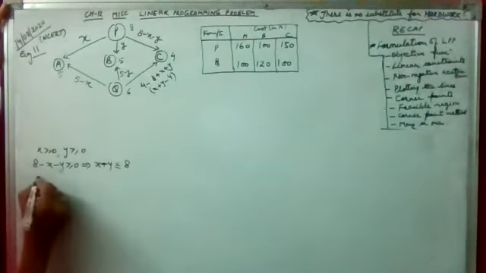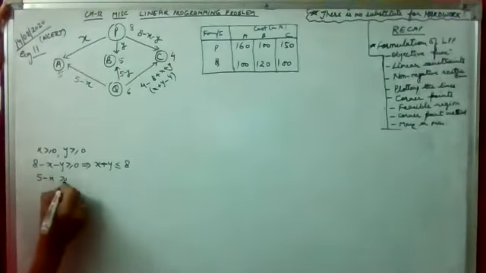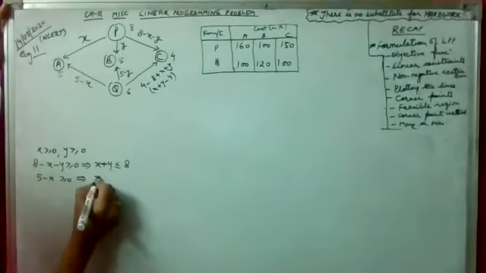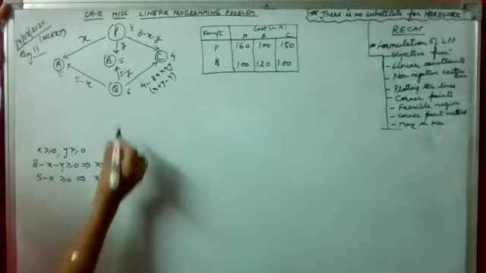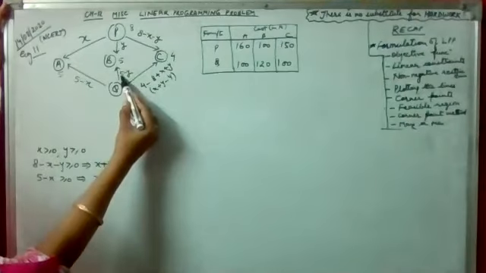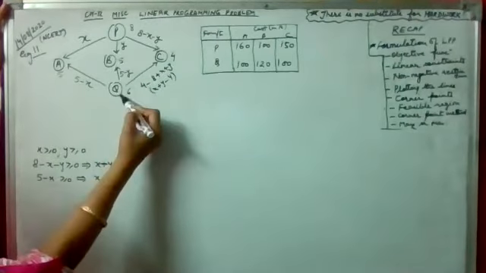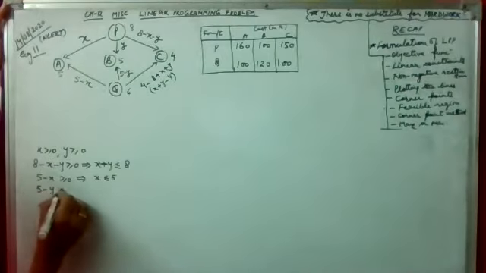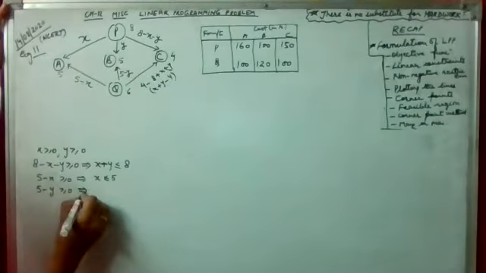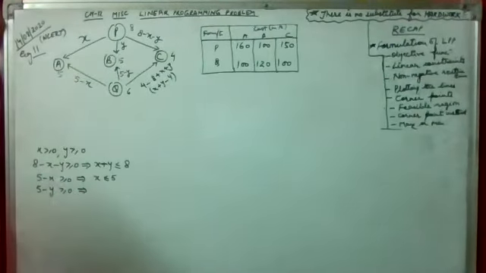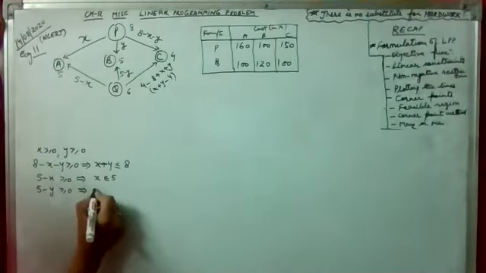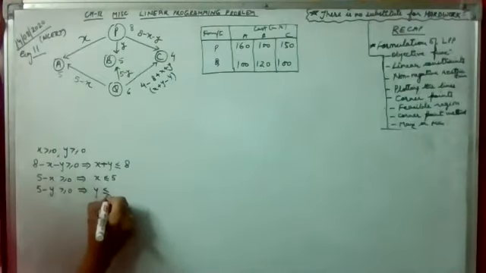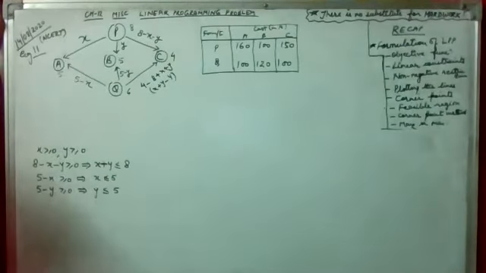Let's come to the next one. 5 minus X also greater than equal to 0, which implies X is less than equal to 5. And if we look here, 5 minus 5, again it is transported from Q to B. So again an item, so it will also be greater than equal to 0. An item which is transported from one place to another can never be less than 0. It can never be negative. It can be 0 minimum or greater than 0. And using that only we are formulating all these linear constraints.